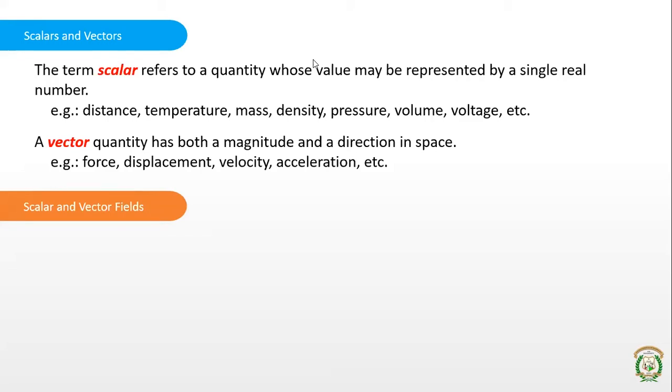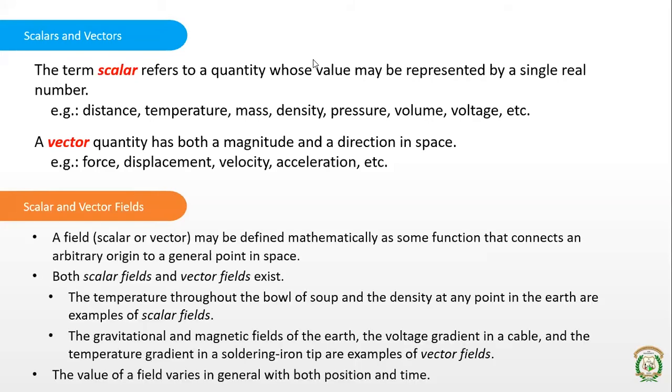So what is a field? In general, what is a field? Field means when there is some energy around a particular substance, wherever you keep any other element in that particular region, it experiences some force. That particular region is called the field. A field may be defined mathematically as some function that connects an arbitrary origin to a general point in space. These fields can be scalars as well as vectors.